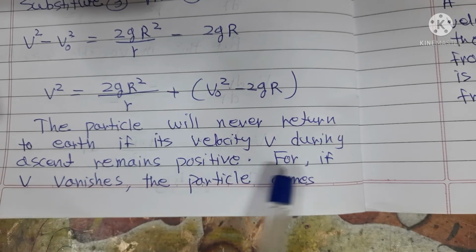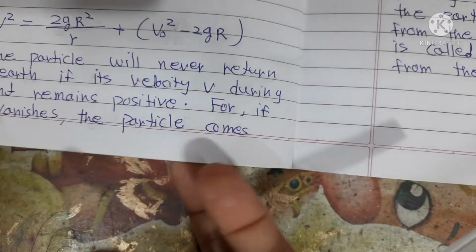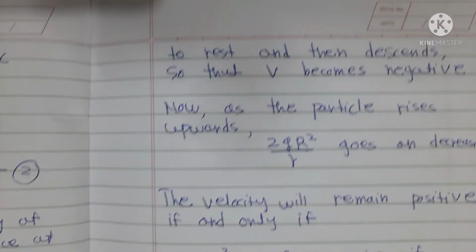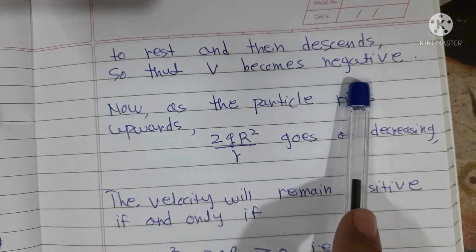Therefore, if v vanishes, the particle comes to rest and then descends, so v becomes negative.